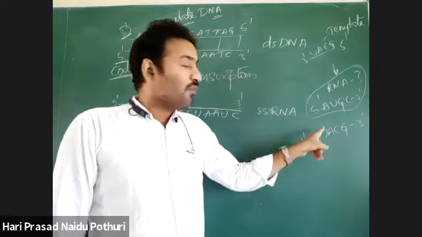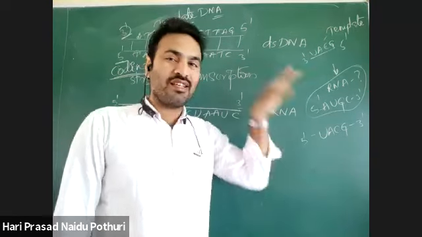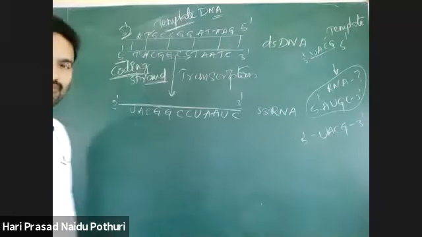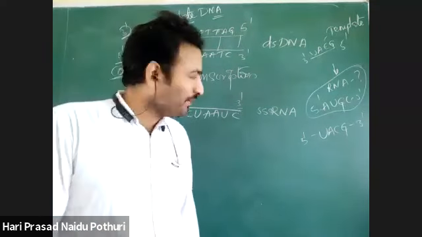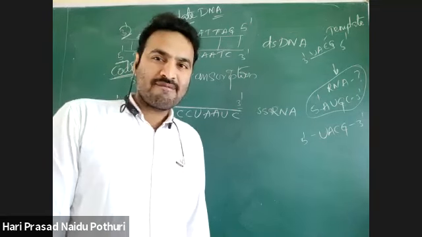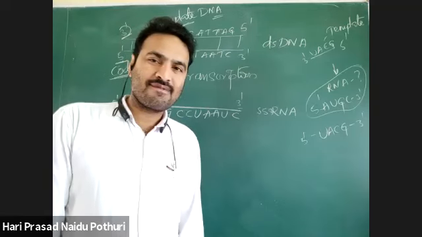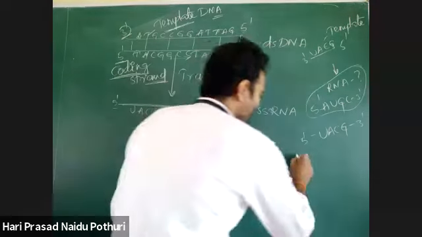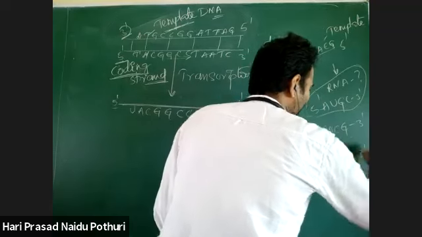Then, what is the sequence of newly synthesizing RNA? 5' to 3' AUGC, again AUGC will come. Same will come. 5' TACG will come.